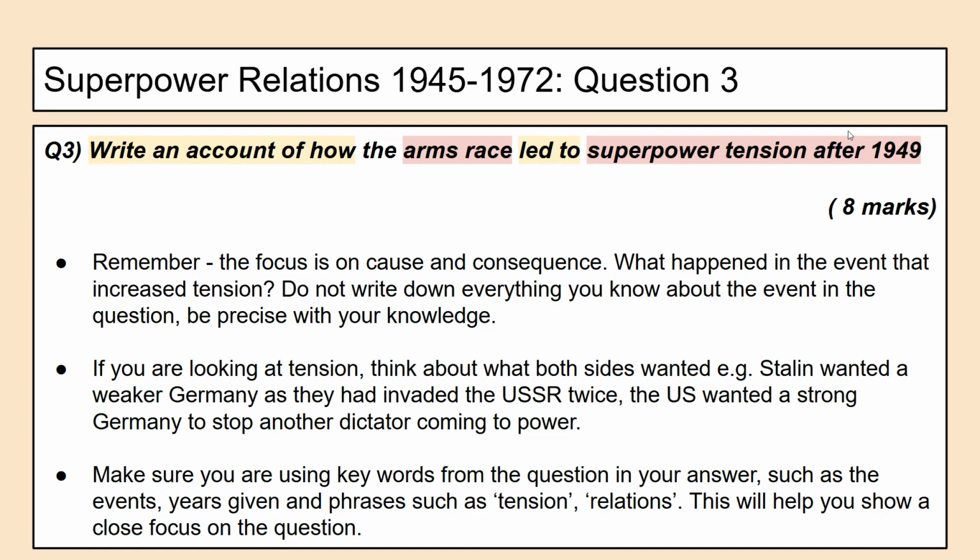Now, in the likely event you are looking at tension, try and think about what both sides wanted. So, for example, early on in the Cold War, Stalin wanted a weaker Germany, as they had invaded the USSR twice in a short period of time, whereas the US wanted a strong Germany to stop another dictator coming to power. And make sure you're using keywords from the question in your answer, such as the events, years given, and phrases that are in the question, such as tension, relations. And this will help you show a close focus on the question.